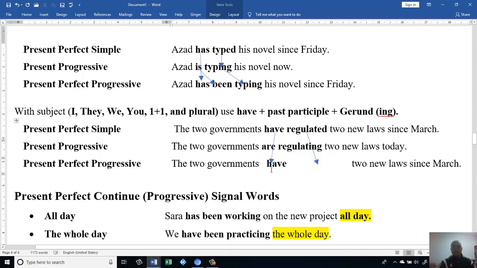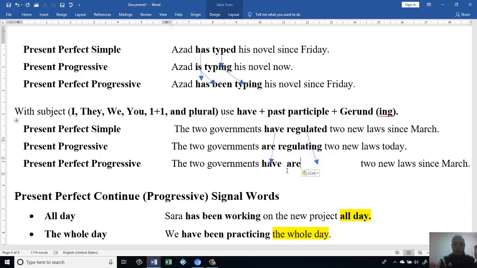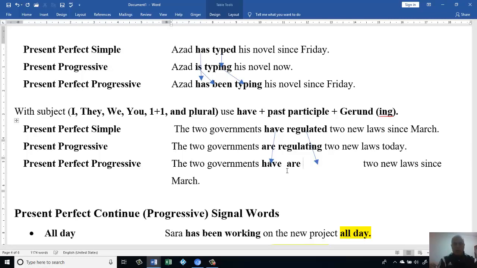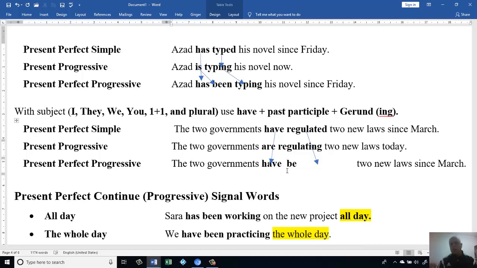With have making it in the perfect time, I need to see here, because this will be copied here, and then we're going to change it to be. If you remember, we said am, is or are equal be. Because I have to change it, I cannot put are, so I'm going to switch it with be.